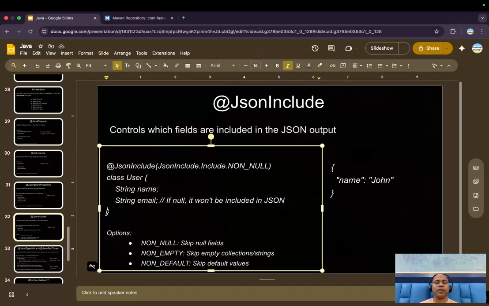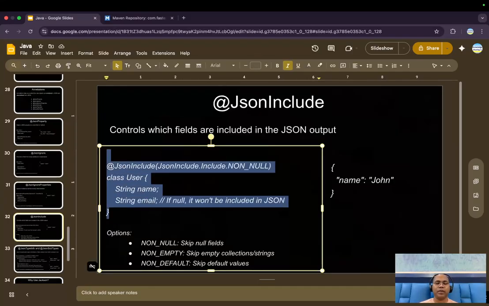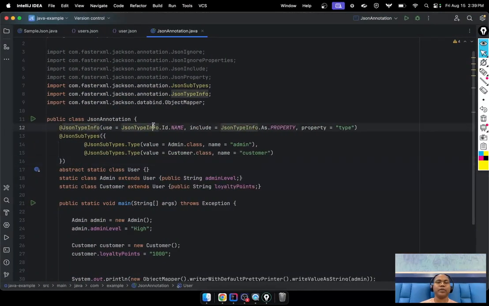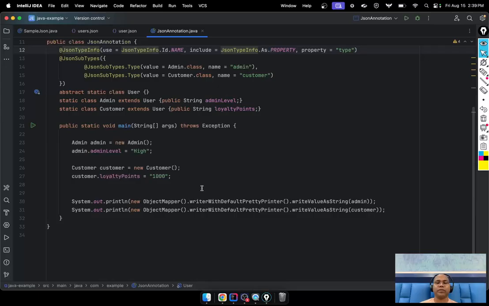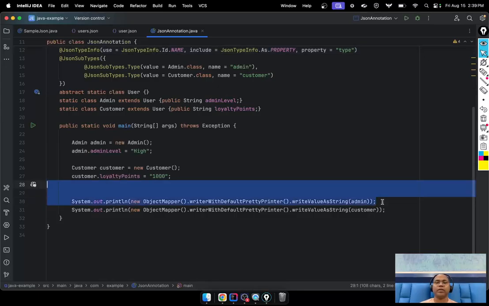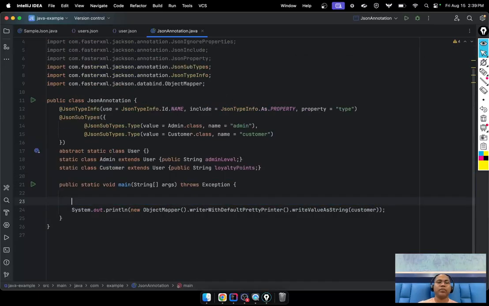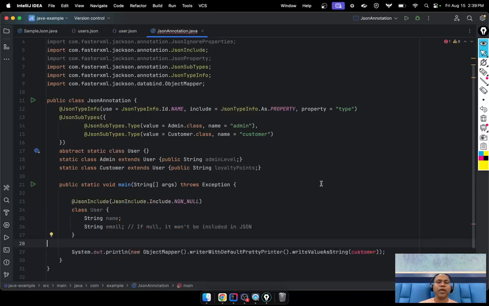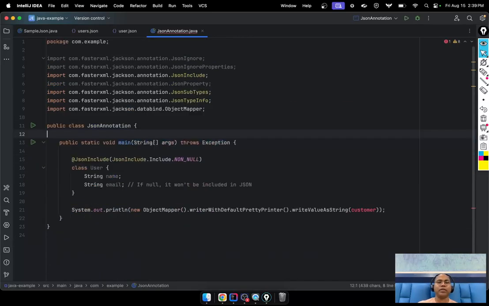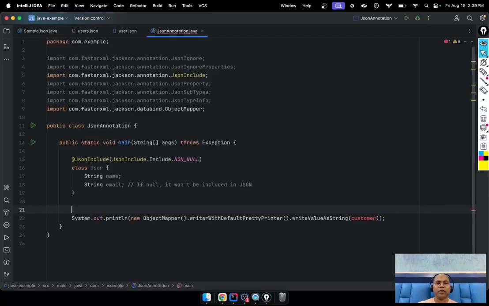Let us check here. Let me just remove this. We have some other options as well. Let's remove here users.